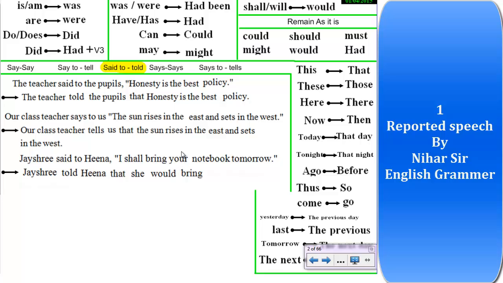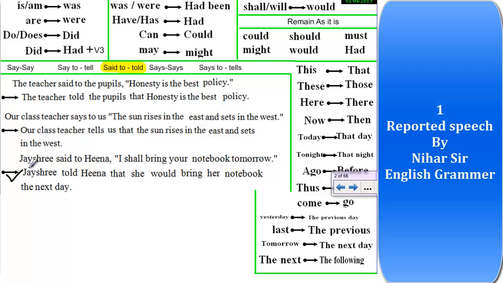Your. So your is for whom? Your is for Hina, because the notebook belongs to Hina. So your is used for Hina and Hina is a girl. So her notebook. Tomorrow will become what? Here tomorrow will become the next day or the following day. So the next day. I think you understood this conversion, why I applied all the rules here and why I did not apply them in the previous sentences, right?